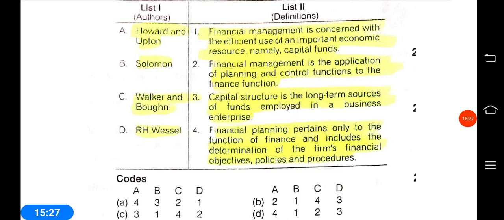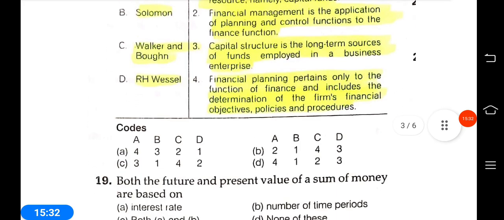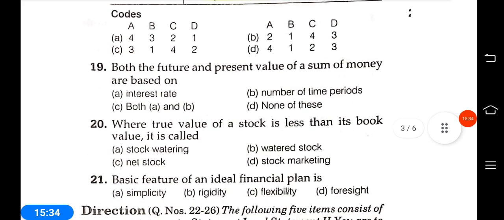Walker and Bergen is financial management, the application of planning and control functions of the finance functions.